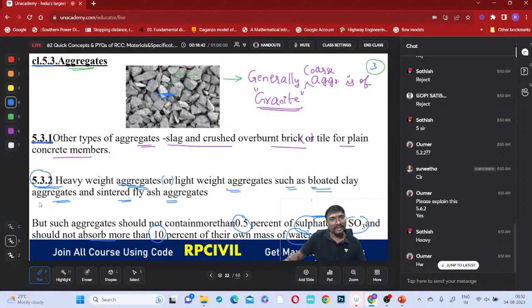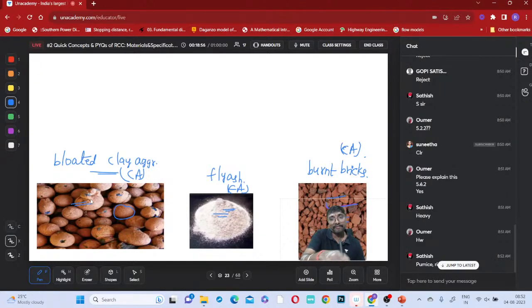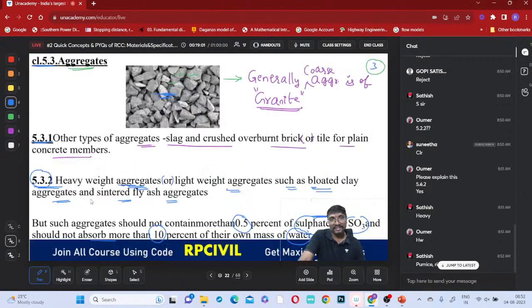Bloated clay aggregates and sintered fly ash aggregates. So either the heavyweight granite type aggregates, or the bloated clay aggregate or sintered fly ash type, the lightweight aggregates, can be used.